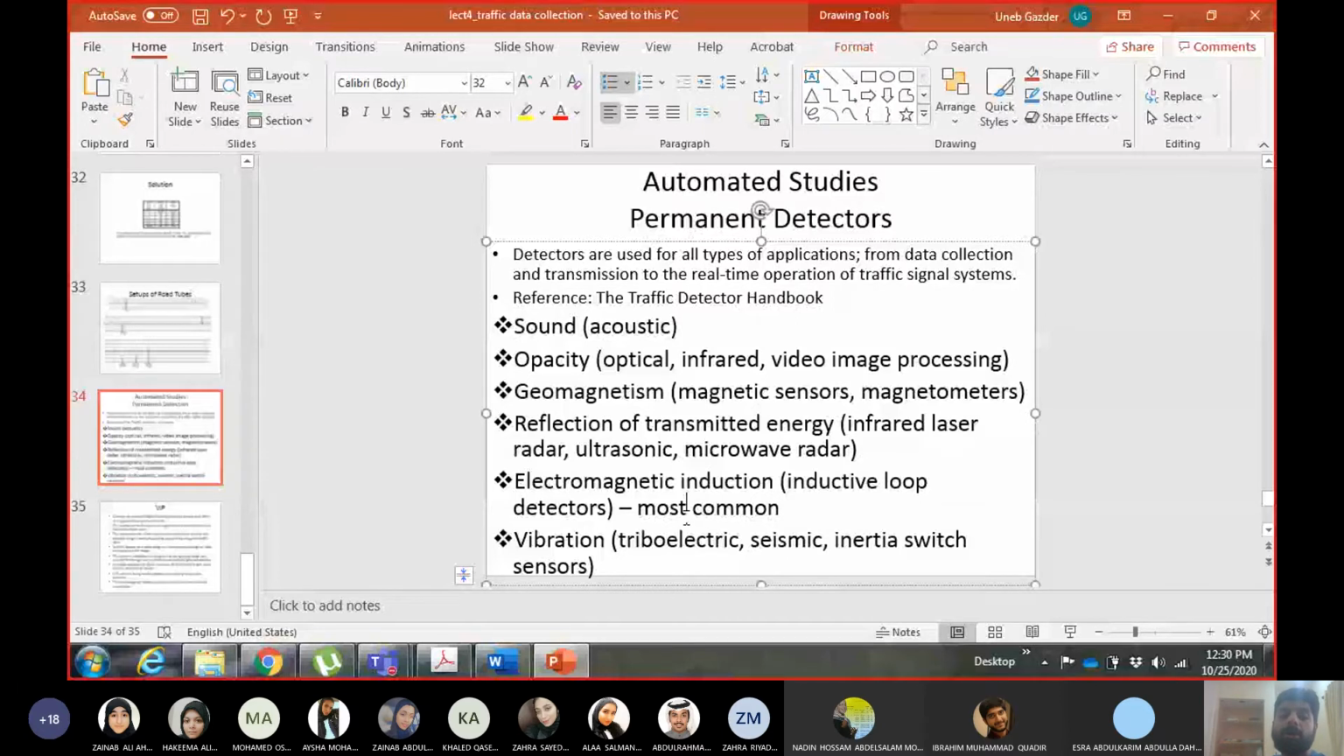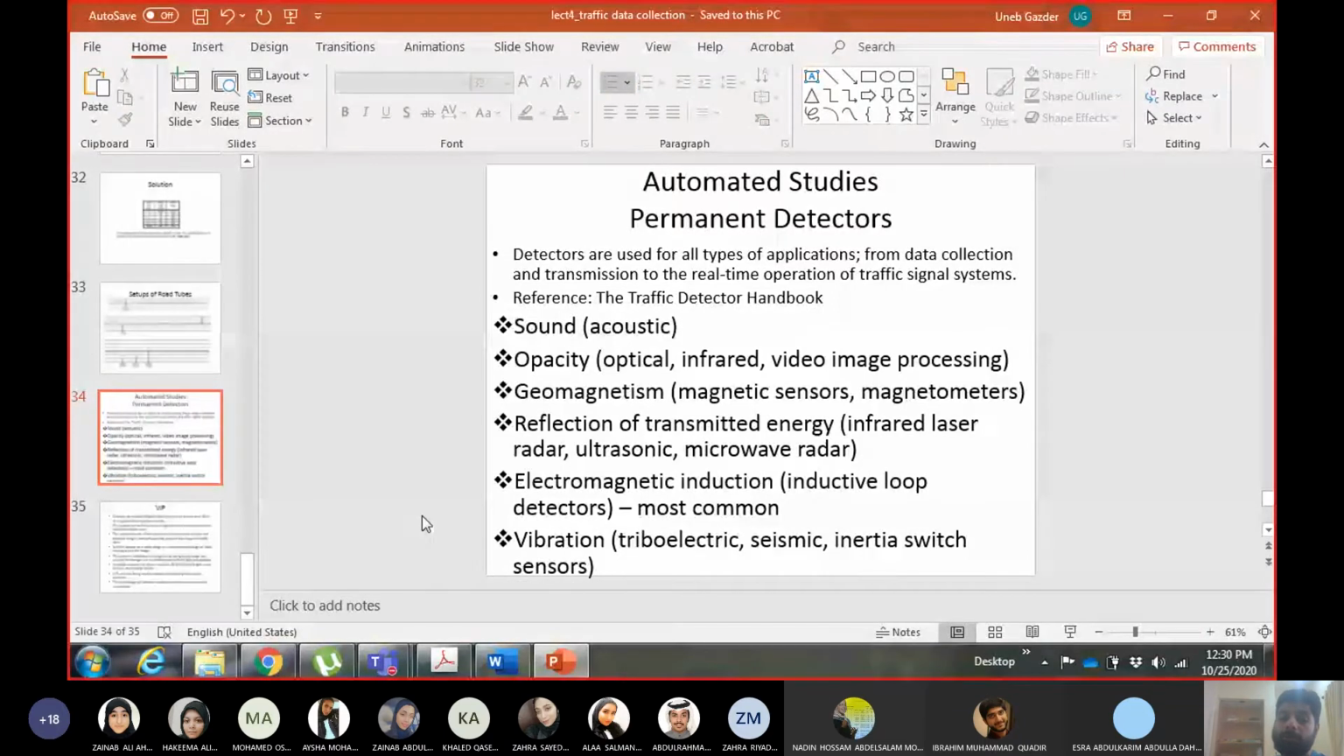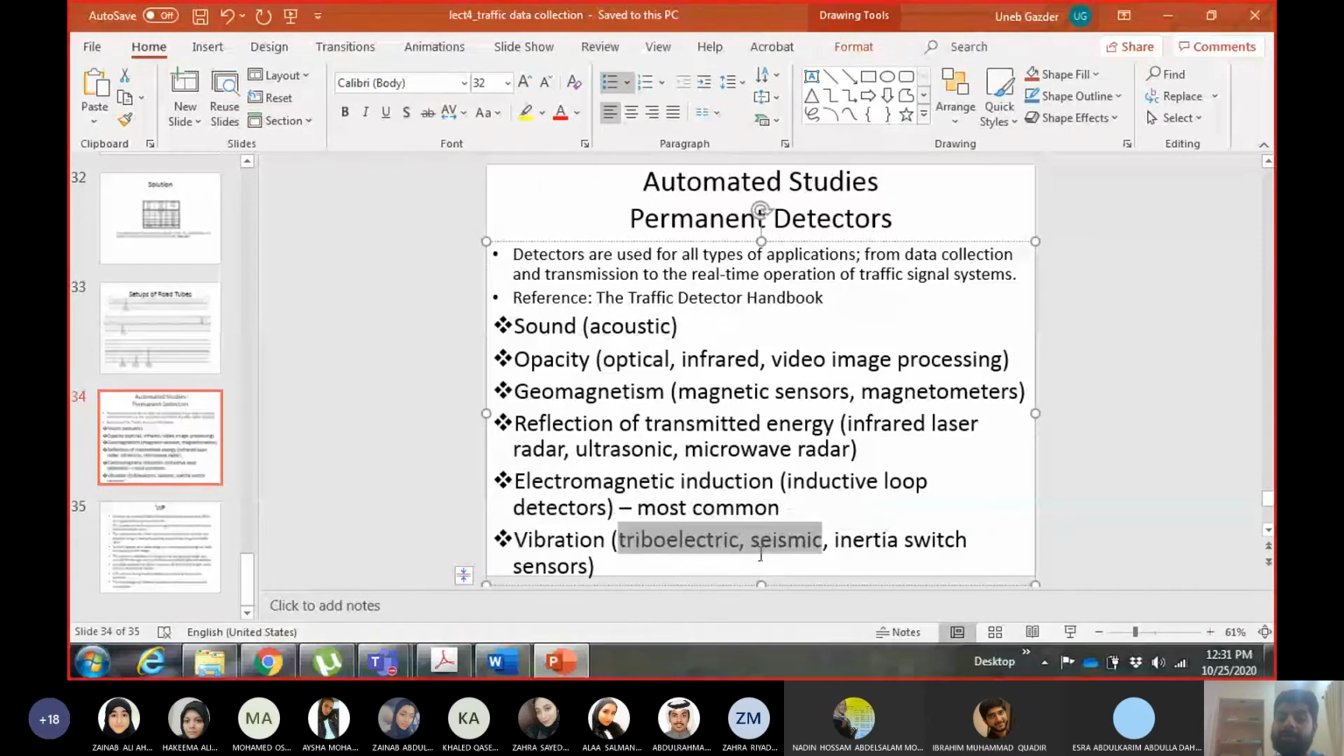Okay, so in your book they have given many more details about electromagnetic induction detectors, because as I say, it is the most commonly used detector for traffic data collection. Okay, and then we have detectors which can sense vibration. And we have different types of detectors for that.